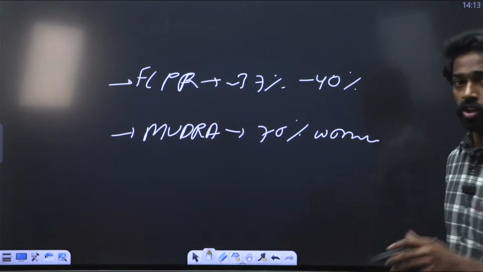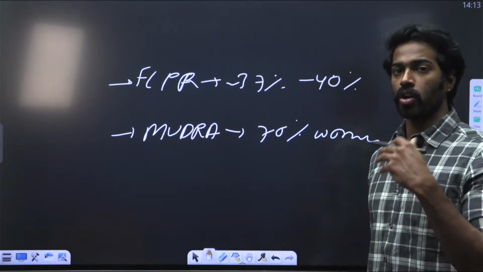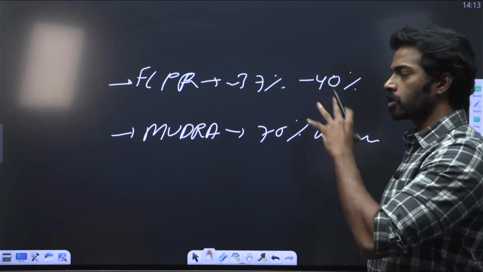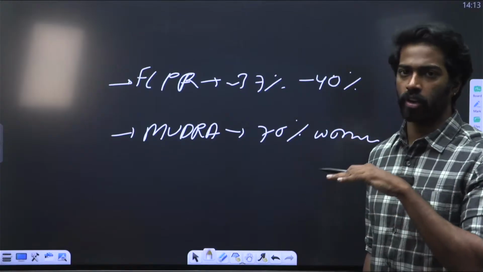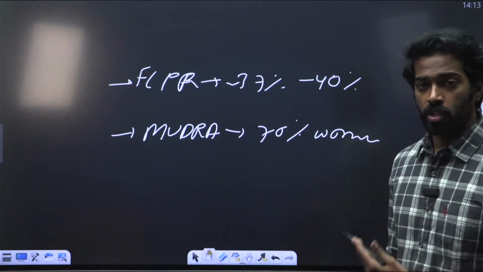These are all the stats that you need to keep in mind, because whenever you are learning about society or India, you need to understand all the facets of India. And this is one of the facets which is very important for India to run properly. So yeah, Mudra loans, 70% of the loans are given to women.